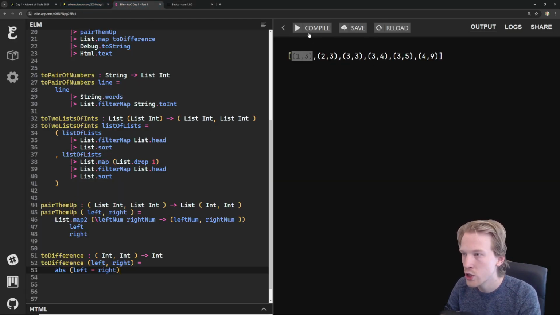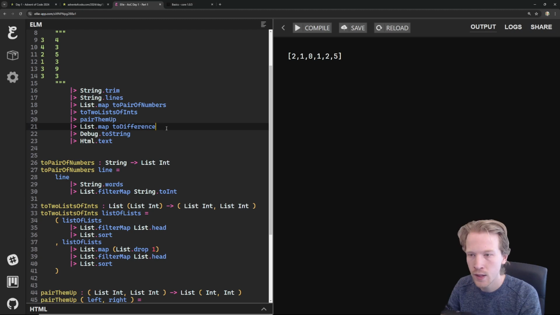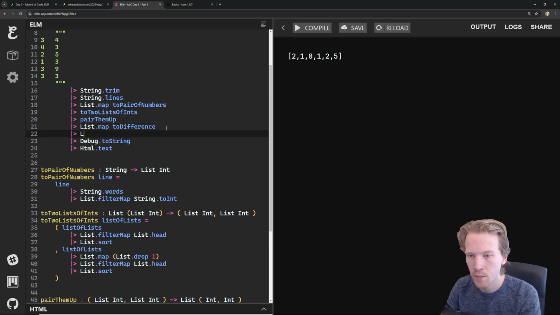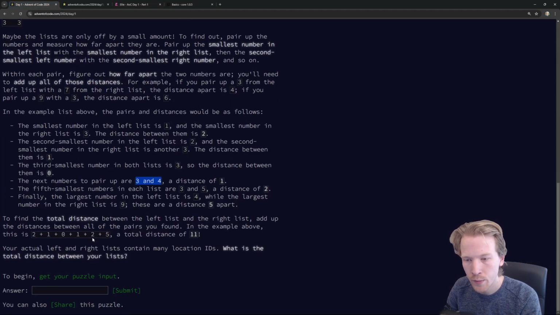So if I do this, we should see 2, 1, 0, 1, 2, and 5. And this is one of my favorite functions in Elm, List.sum. This is going to take all these numbers in the list and add them up. We get 11, which is great news because that is the number we're looking for. So it looks like our algorithm at least works on this input.